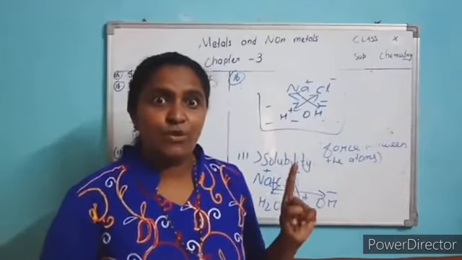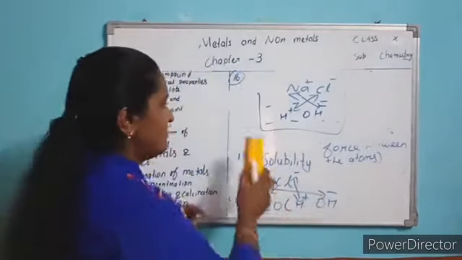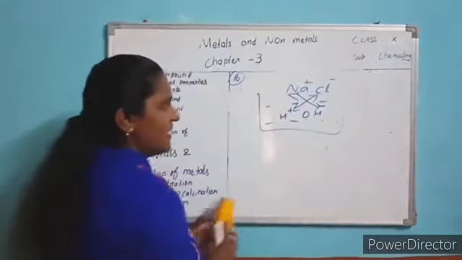Now the question is, will they be soluble in kerosene or petrol? You are putting NaCl into kerosene or petrol.